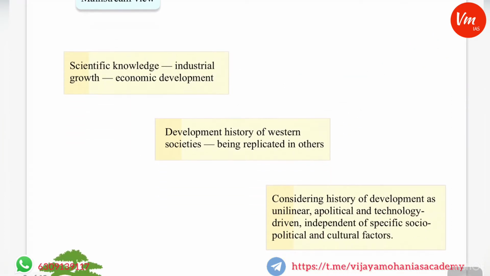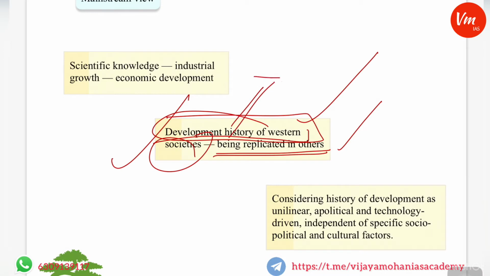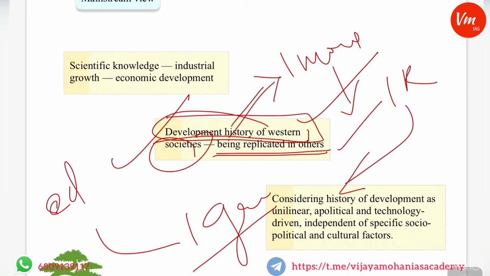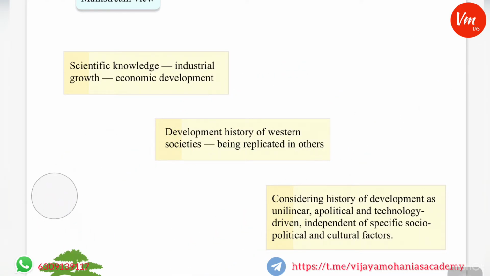And if you see the development history of the Western societies, it is replicated in other countries, for example developing countries. So what is the development history of Western societies? First comes innovation. Through innovation, industrial evolution has been achieved. Through industrial evolution, industrial growth has been achieved, and through industrial growth, economic development has been achieved. And nowhere in this cycle is there a concern for the environment or the usage of natural resources.